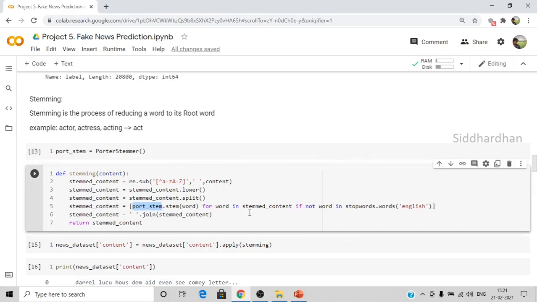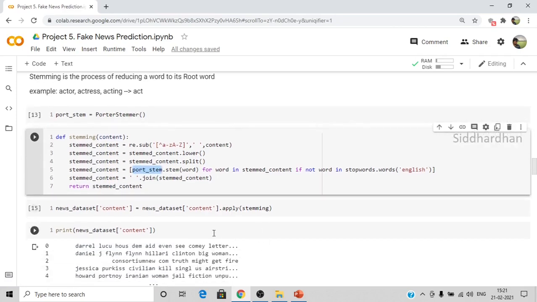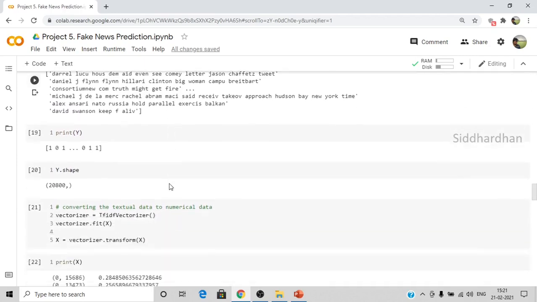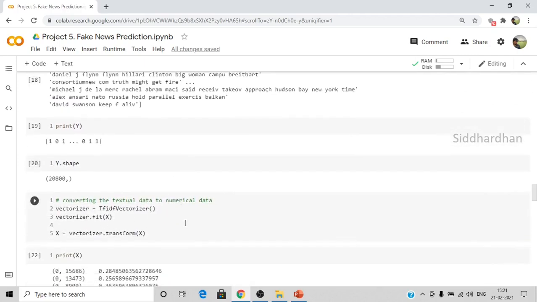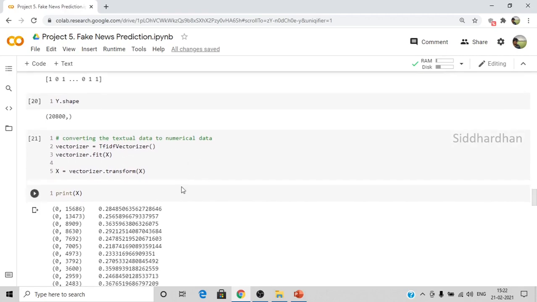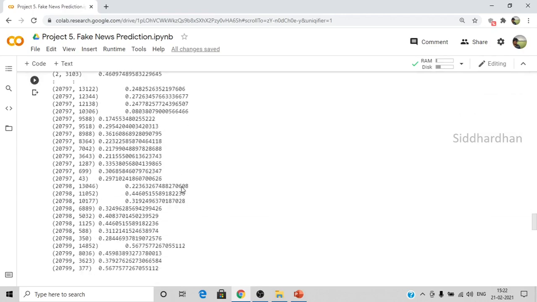Once we had done that, we stored it in the content column again. After that, the important step was converting all this text data to meaningful numbers using the TF-IDF vectorizer. This converts all the text to numbers which the machine can understand.